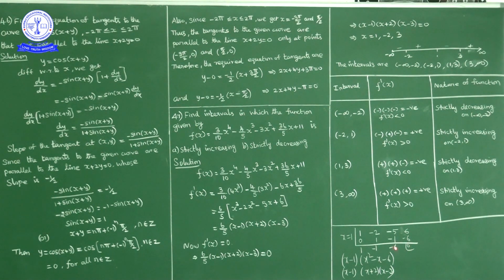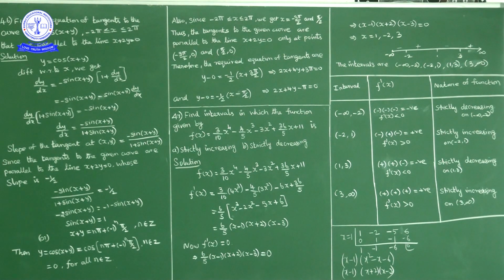So now this is the constant, and the quotient is x square minus x minus 6, so x minus 1 into x square minus x minus 6. This you know how to factorize. So what we get? x plus 2 into x minus 3. Now f dash of x equal to 6 by 5 into x minus 1 into x plus 2 into x minus 3.